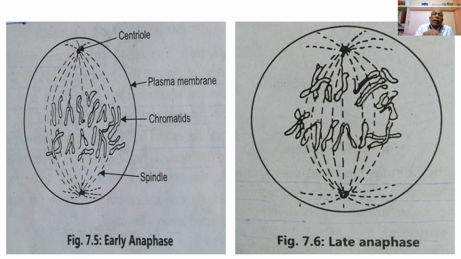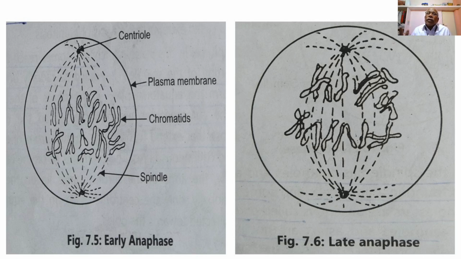In the first diagram we can see the early anaphase chromatids, which seem to be moving away from one another at the equatorial plane, and these are pulled away from one another by means of chromosomal fibers of the spindle fiber attachment towards the centrioles.